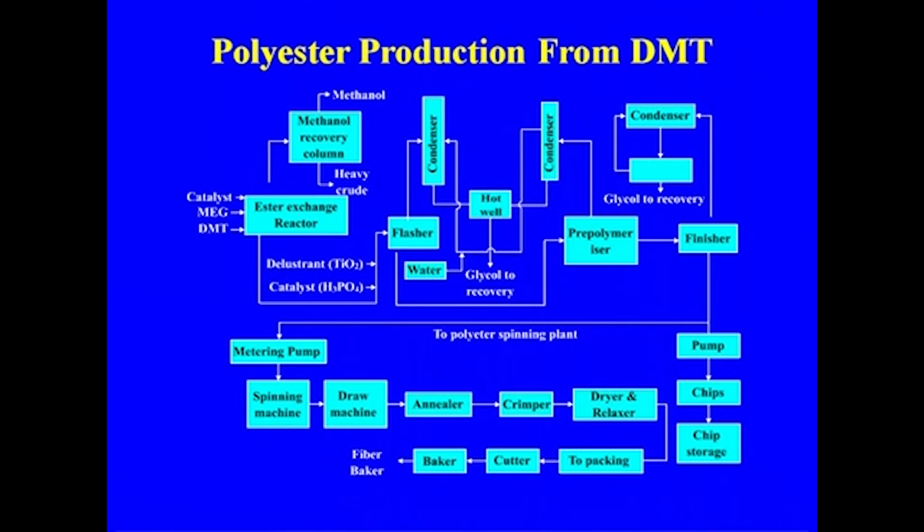So this is the polyester from the DMT route, where methanol is the byproduct.